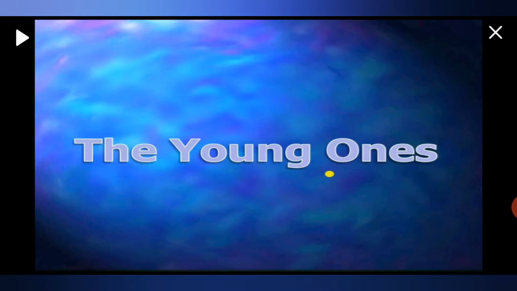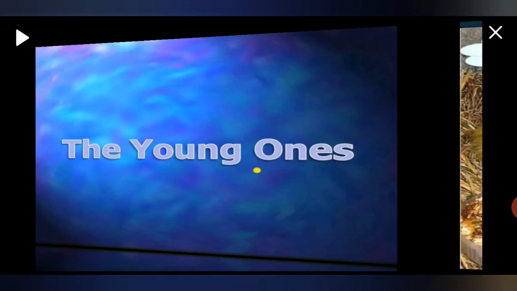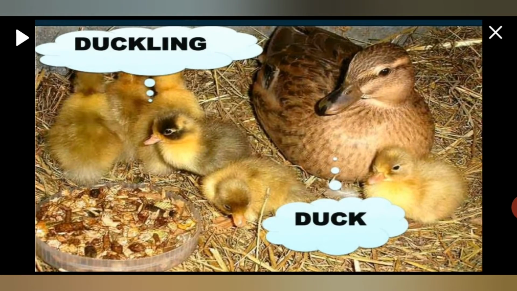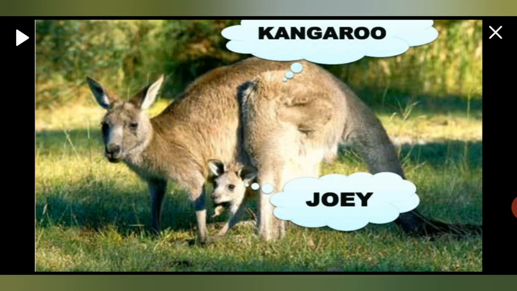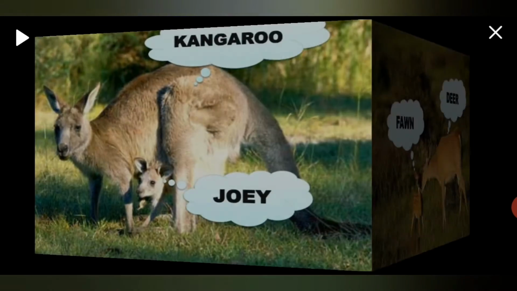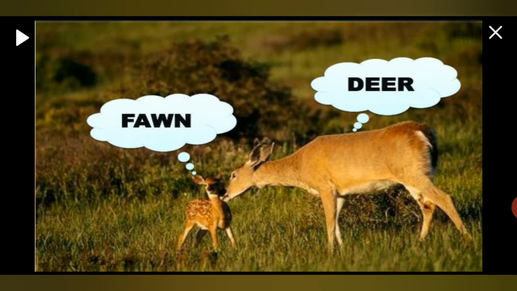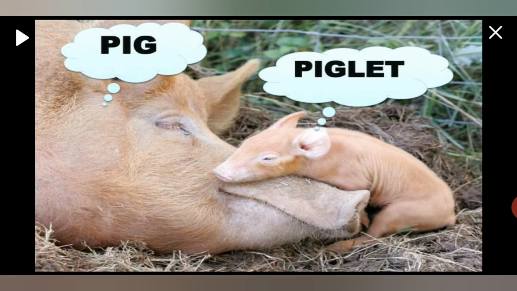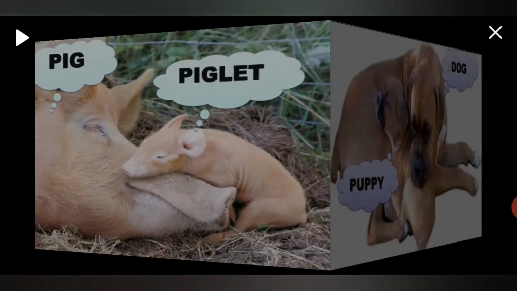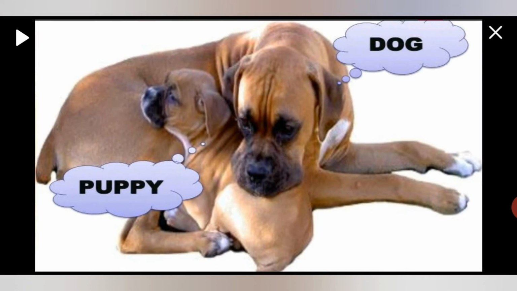Now, let's see the young ones. Okay, the young ones means the babies of animals. Like the baby of a duck is called a duckling, the baby of a kangaroo is called a joey, the baby of a deer is called a fawn, pig, piglet, dog, puppy.